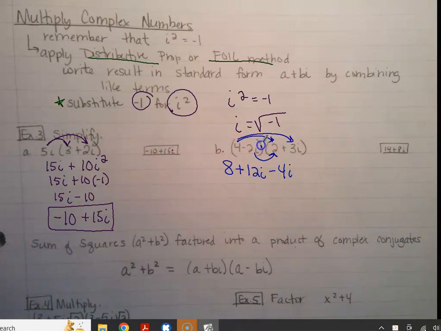I'm going to circle this because it's the negative. So -2i times 3i is -6i squared. You got it.